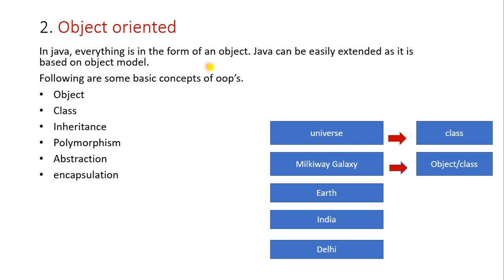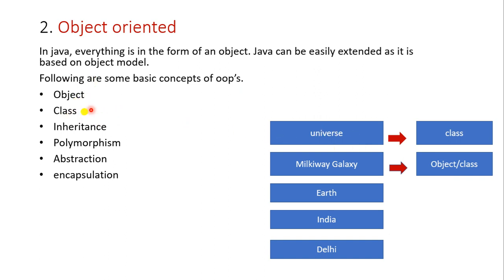In Java everything is in the form of objects and classes. Java can be easily extended as it is based on the object model. It means if you have created any software in Java and want to add any new features, you can add them easily.